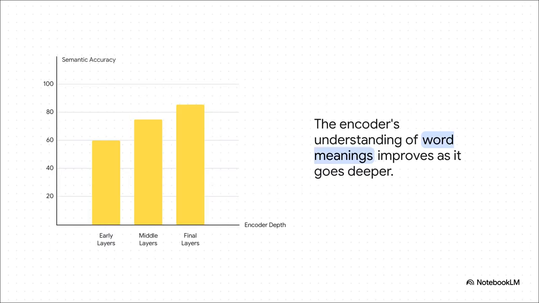And this chart illustrates it perfectly. That acoustic encoder isn't just a fancy microphone. It's actively learning semantics, the meaning of words. You can see here that as the audio data moves through the encoder's different layers, its understanding of what words mean gets progressively better. It's not just hearing sounds, it's starting to grasp concepts.